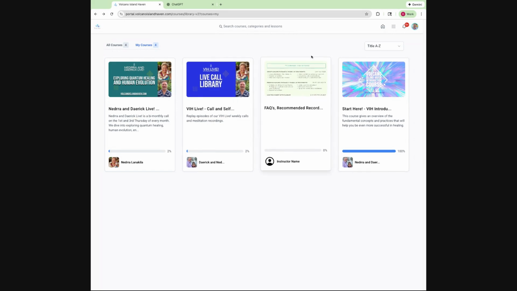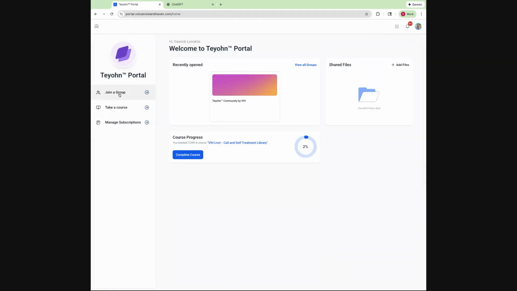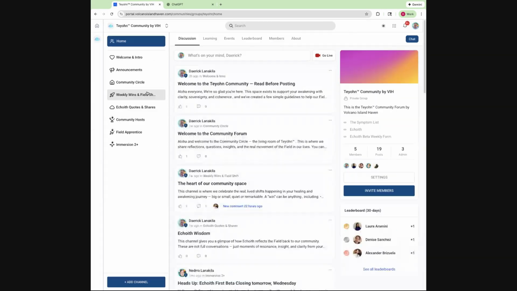Now let's go back to the home button. So we can go back to the home button here. And when we go back to the home button, now we can join the group. One of the next things to do is to join the Teyohn community. And when you click this, it's going to take you to the Teyohn community group.